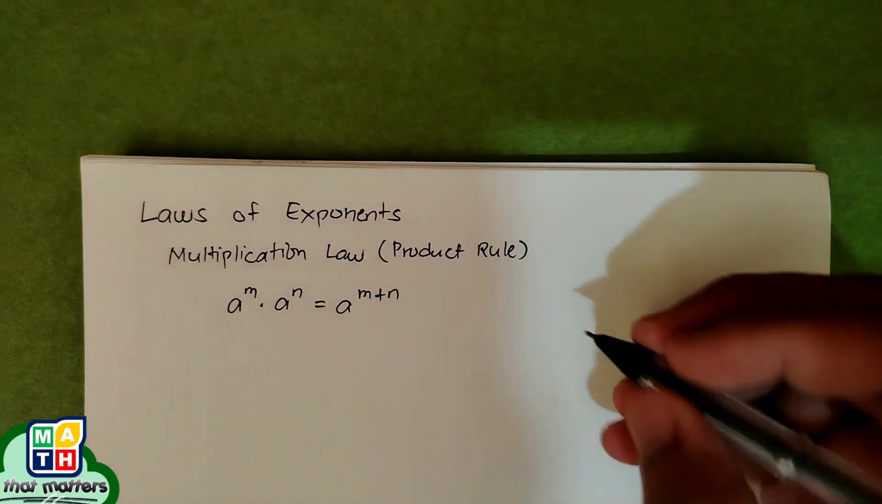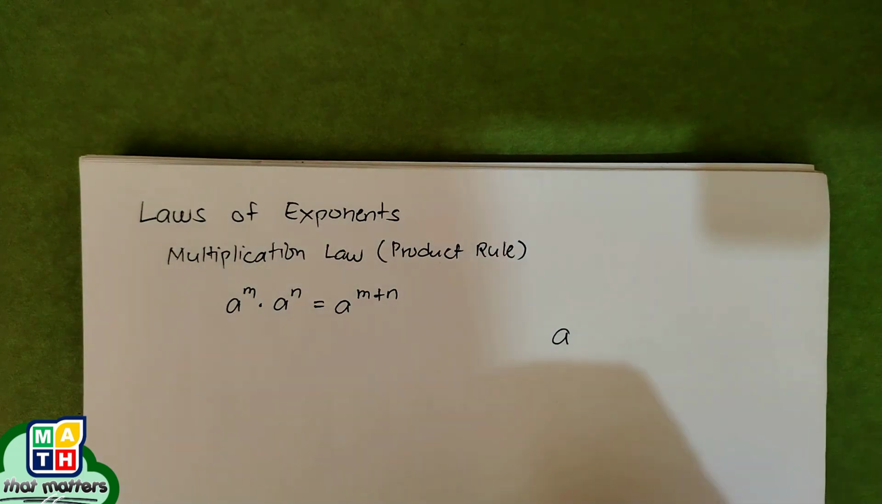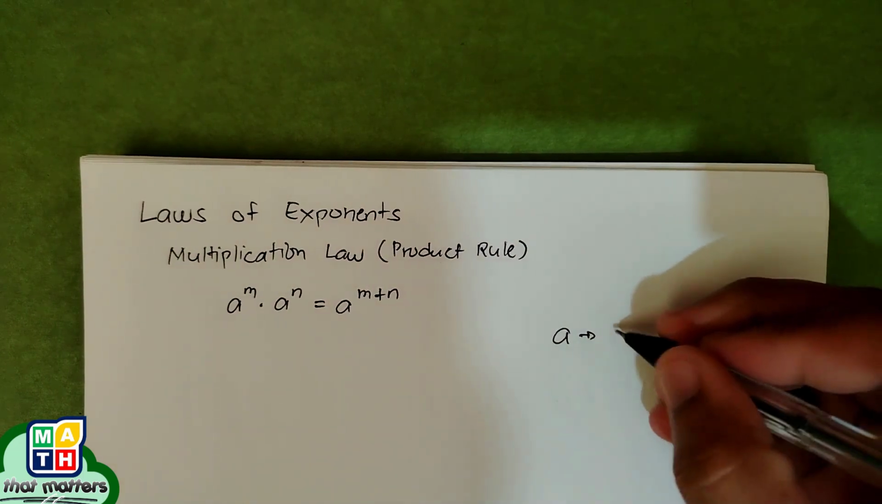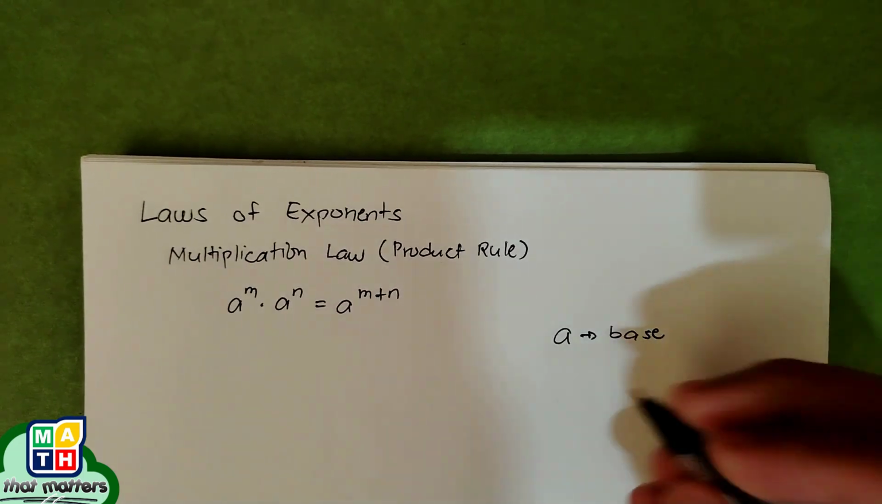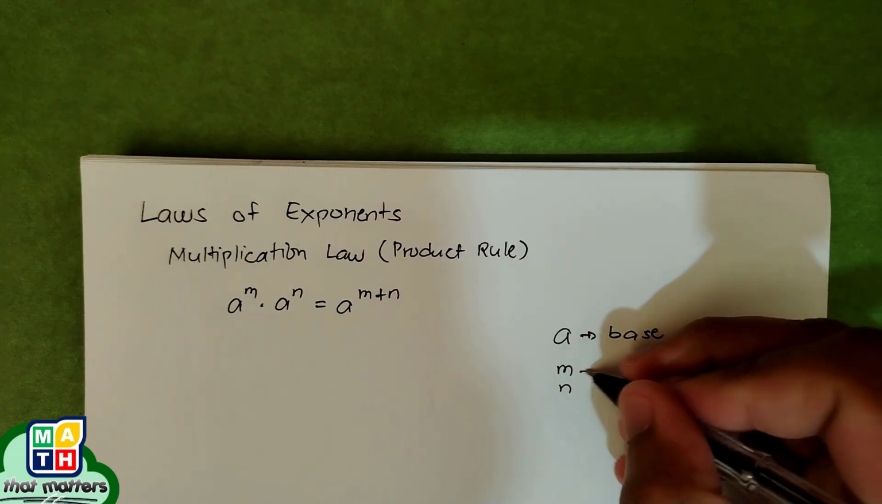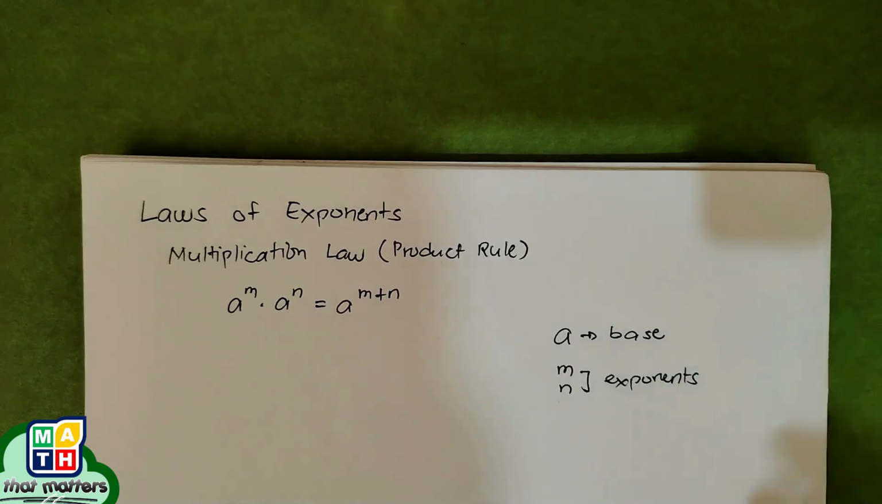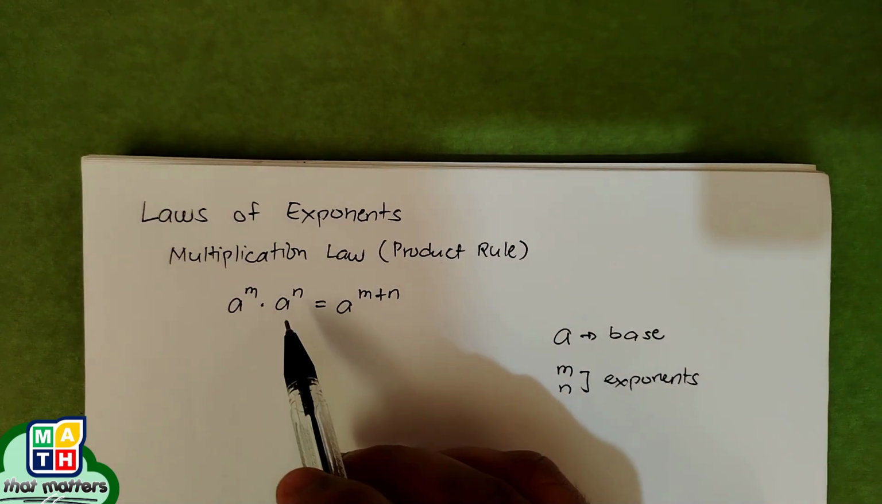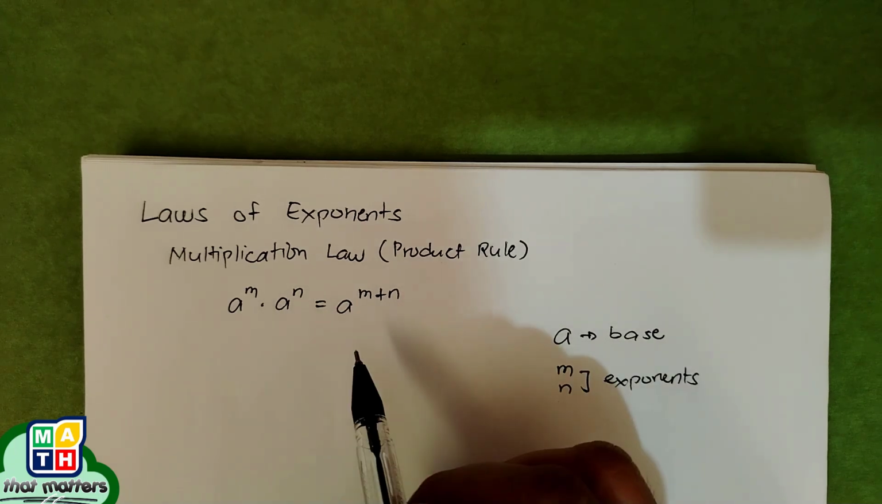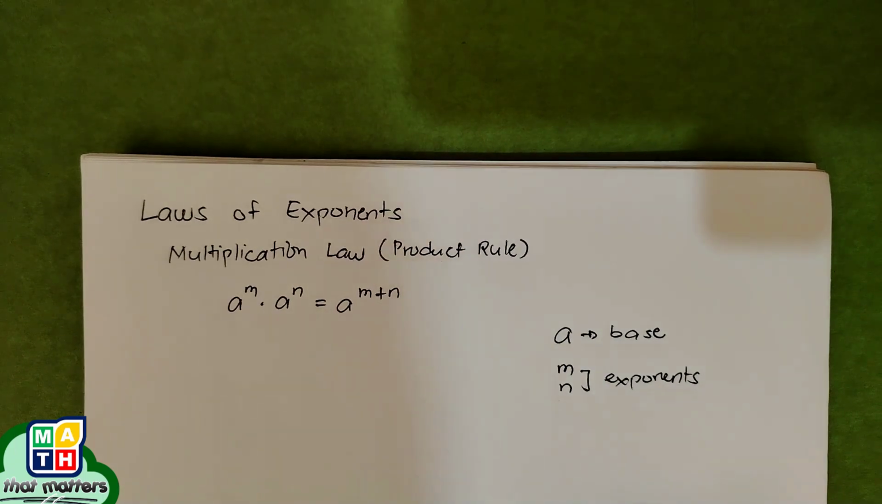To start with, let's not forget that in all of these expressions, a is what we call the base, and m and n are both exponents. This law or rule will only work if you have the same base, and you simply add the exponents. And here is the illustration for this given law.